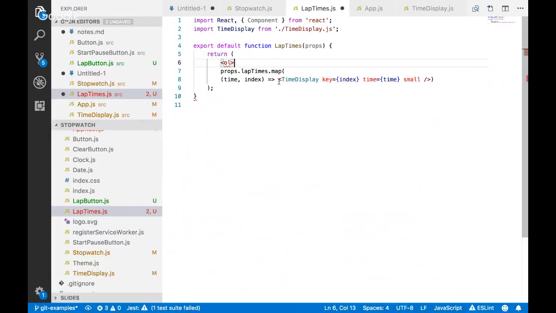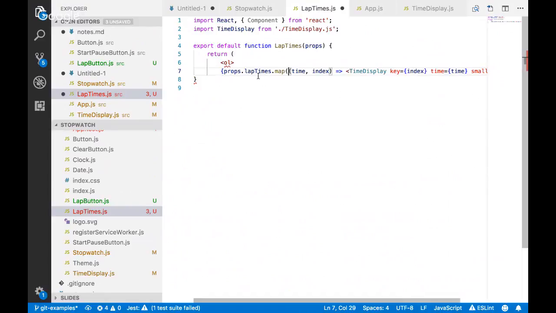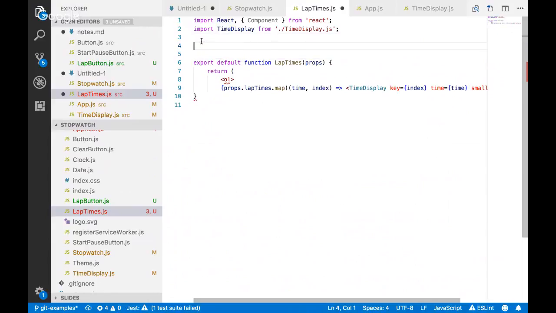And then for each one of these items, well, now I'm inside of JSX, so I need to make this JSX syntax. And this is where a lot of times other people will just write this inline here. I don't really like doing that type of thing. A lot of times I have a hard time parsing what's going on when I've laid it out that way. I'll just create another function to help me out here.